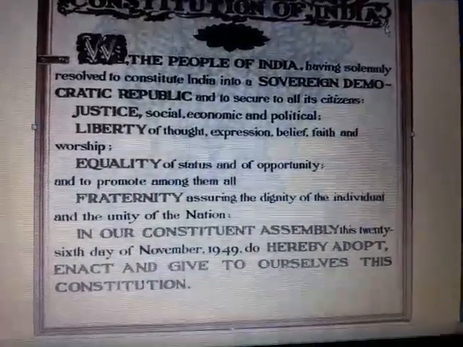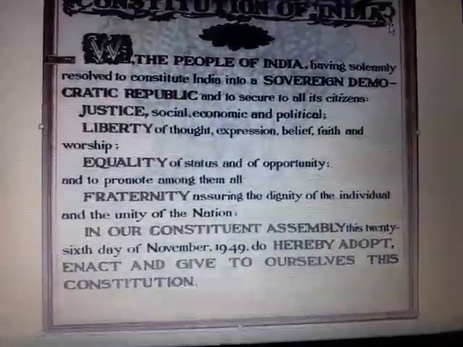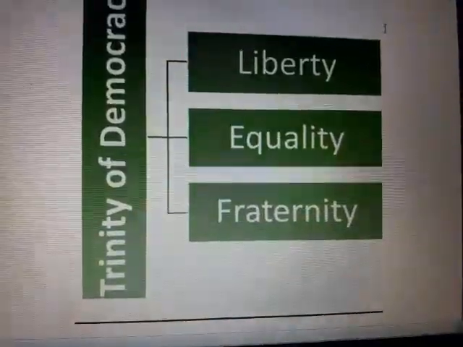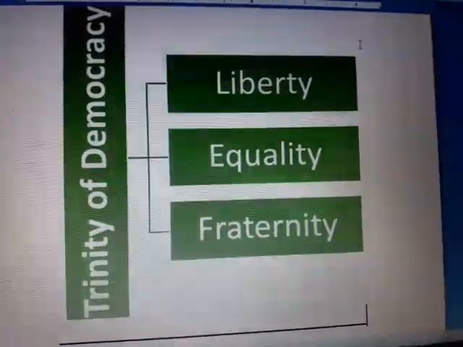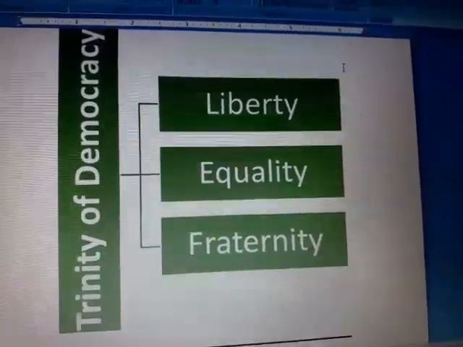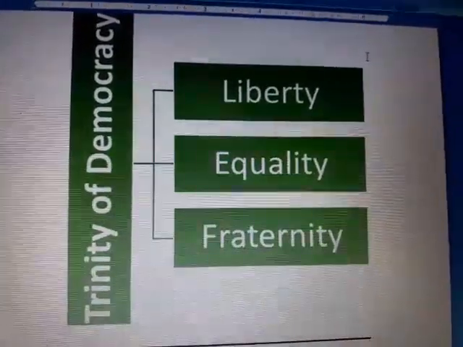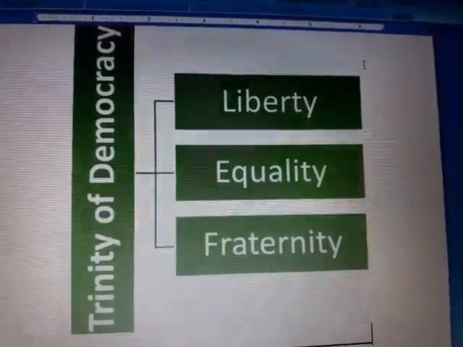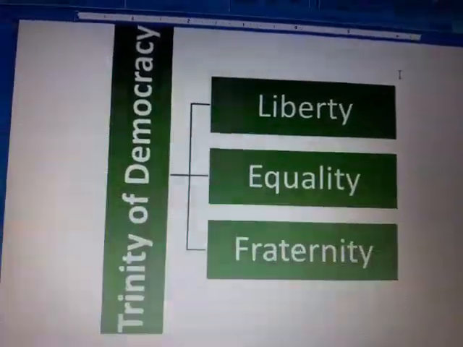So you can see that the word equality is also in the preamble, the introduction of our constitution. So it is important for our democracy. And now the trinity of democracy. The three main principles of democracy are liberty, equality and fraternity. Our democracy depends on these three main principles. Liberty means all are free. Equality means all are equal before the law, and fraternity means friendship among the people.